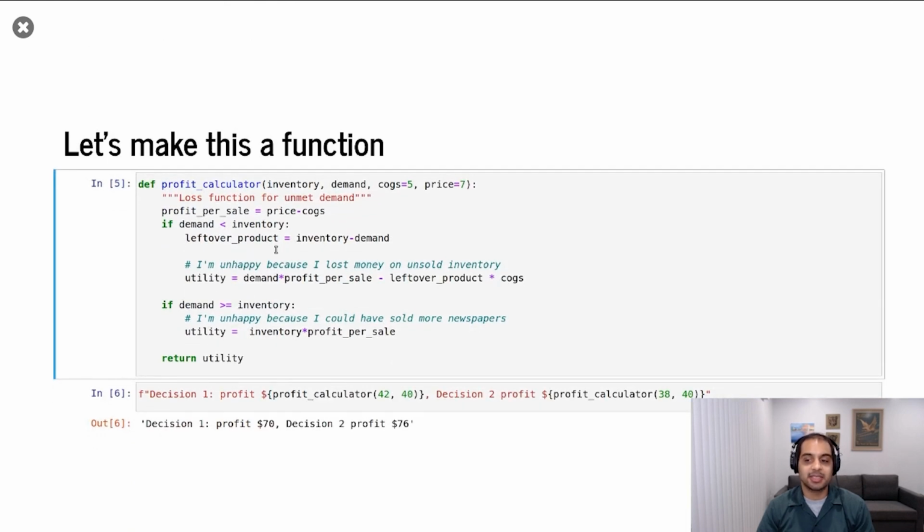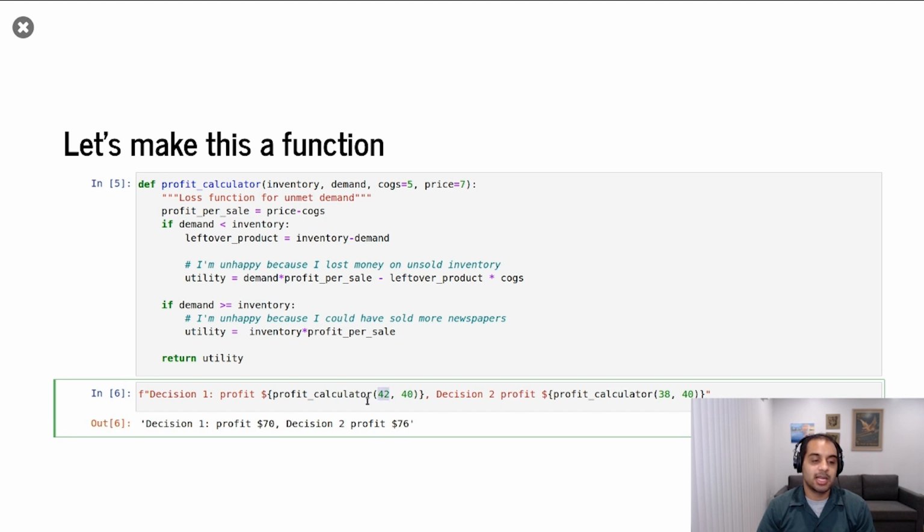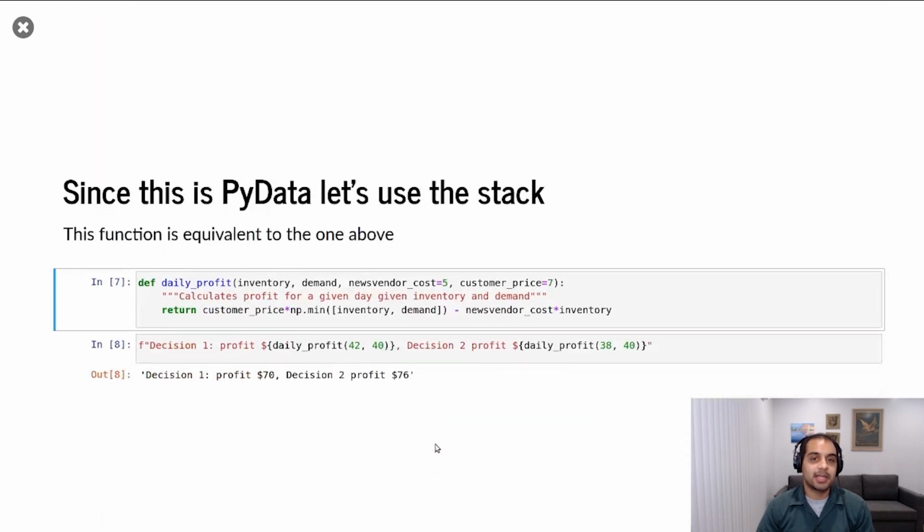Because we're going to do that calculation over and over again, we're going to turn this into a function. And this is everything that we saw before, just in a Python function. We have 42, which is Anisha's choice of inventory, how many she decided to buy. 40 is our demand. We have the same thing over here. 38 is Anisha's choice of inventory, and 40 is the demand. And here is your profit in either scenario. Because this is PyData, somebody would yell at me because there's an obvious one-liner here. And so we've taken that last function and turned it into a handy one-line function right here. The numbers are exactly the same.